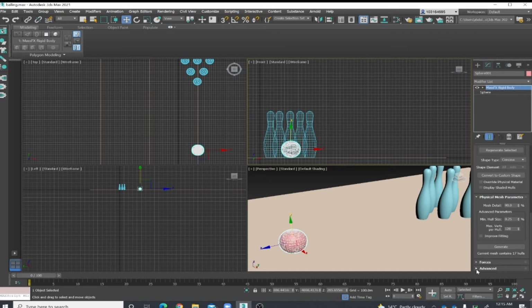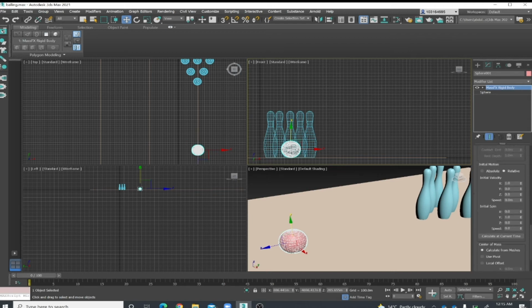And from advanced we will change the speed. We just make sure it's relative and change the speed to be 7,000 and click play.